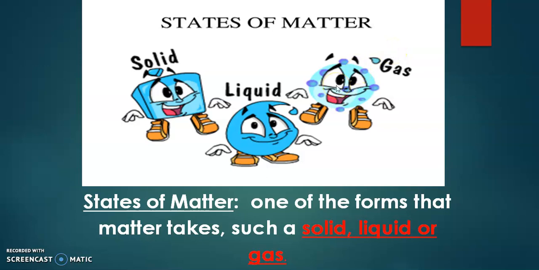Okay, now chemical classification of matter includes pure substances, which contain elements and compounds, and mixtures. The mixture is either homogeneous or heterogeneous. So the state of matter is one of the forms that matter takes, such as solid, liquid and gas, that is a state of matter.